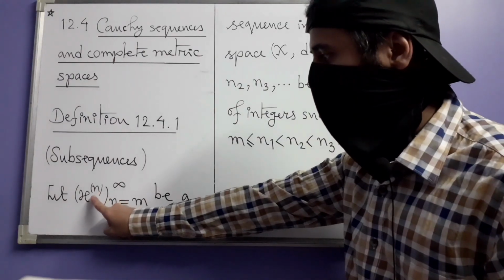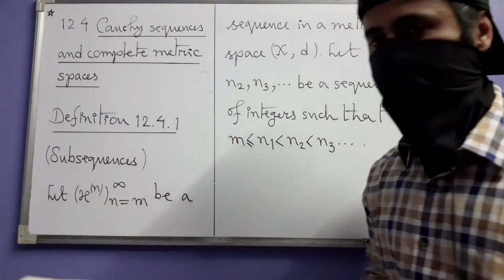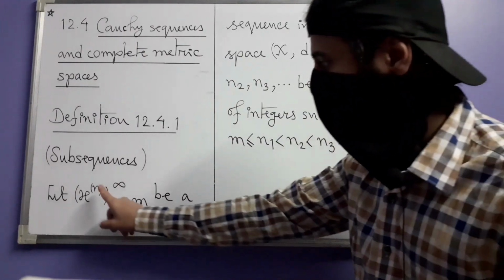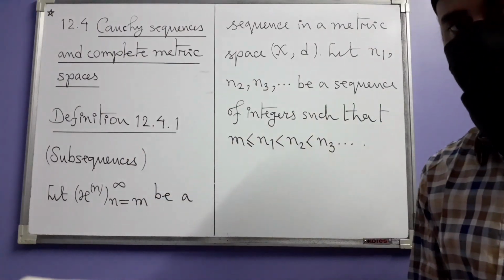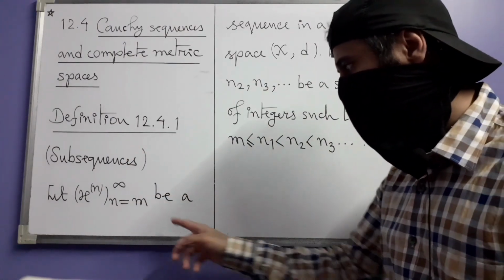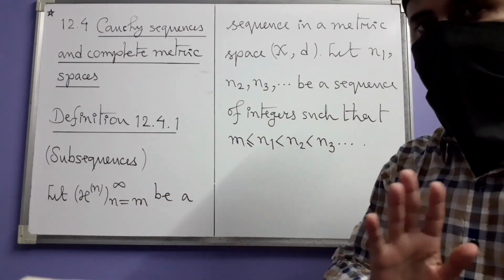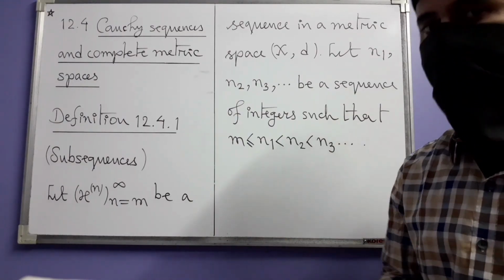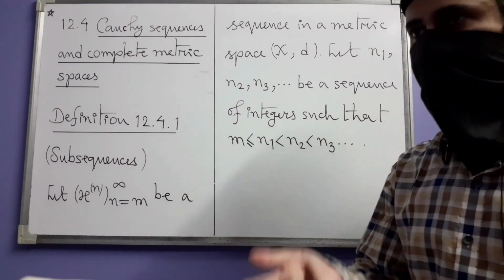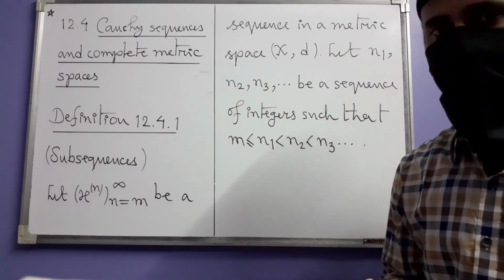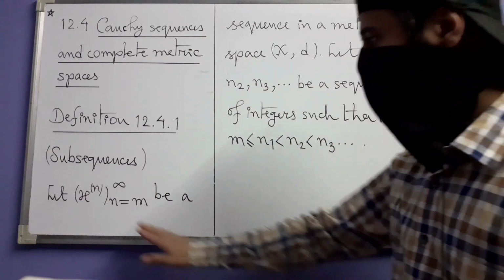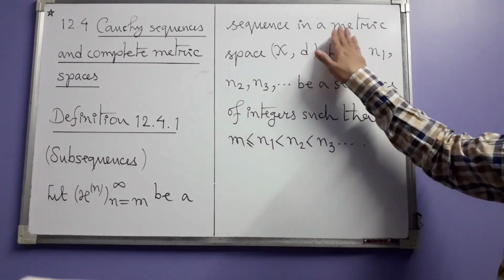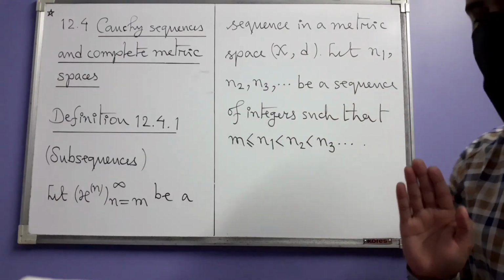And to further avoid confusion between this superscript and exponent, we enclose it within brackets. And you also already know that here m is some integer. m may be 0, it may be 1, it may be actually anything. It may even be 1000 or minus 1 million, anything it can be. Okay, so this is any sequence in this metric space (X, d).